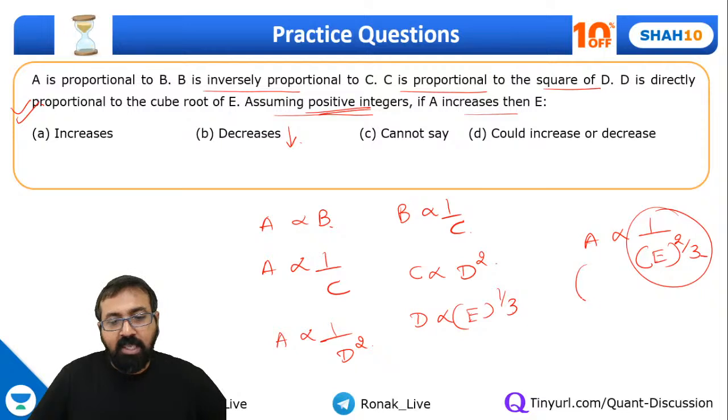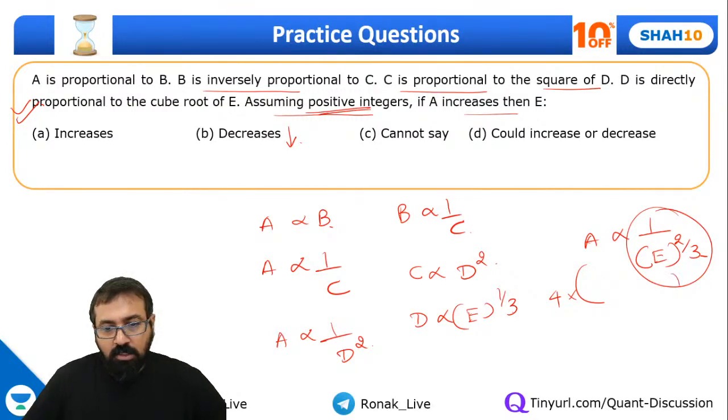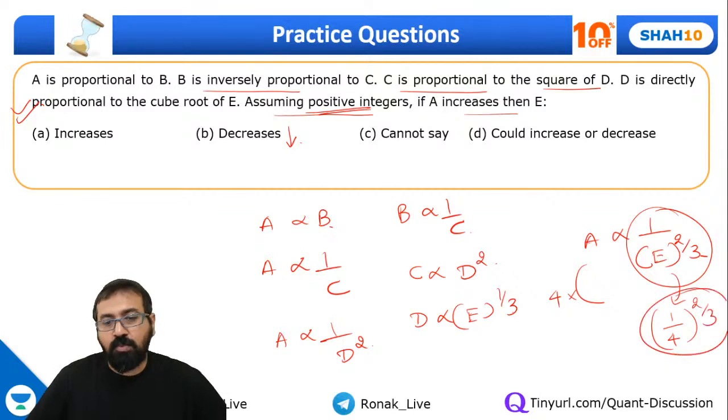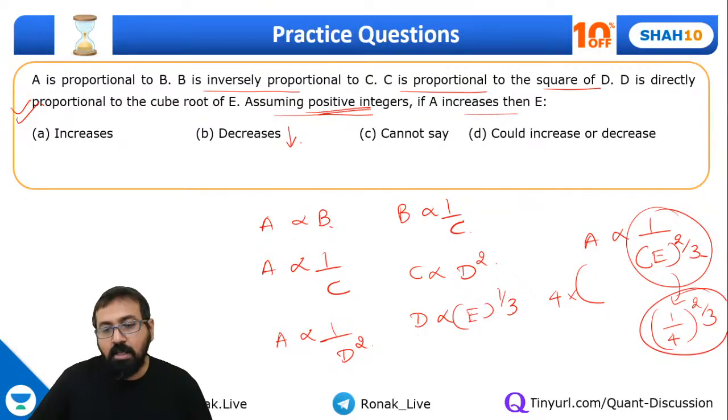So if I make this one 4 times, if this gets multiplied by 4, this will get multiplied by 1/4 and its 2/3 power. This is how this will get multiplied. But ultimately, can I say this is going to be some positive integer, so this is going to get reduced.